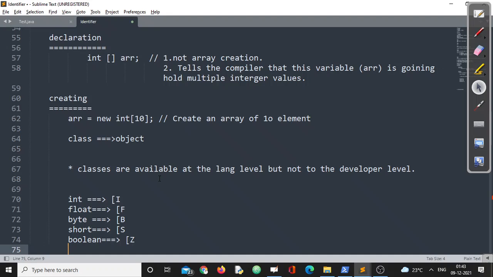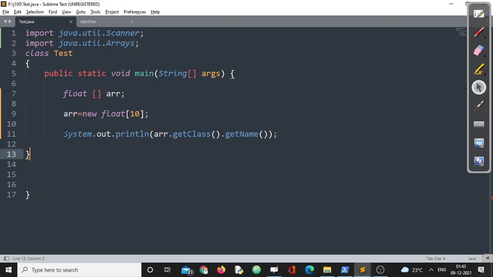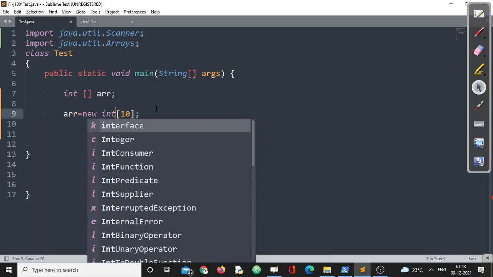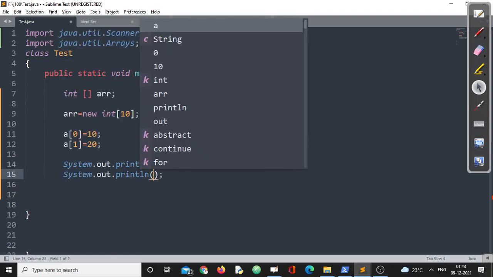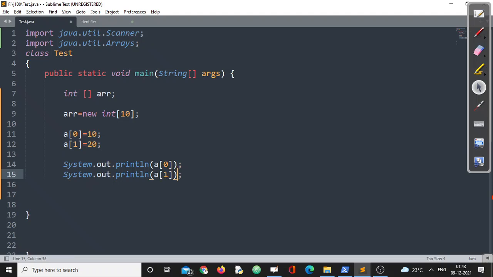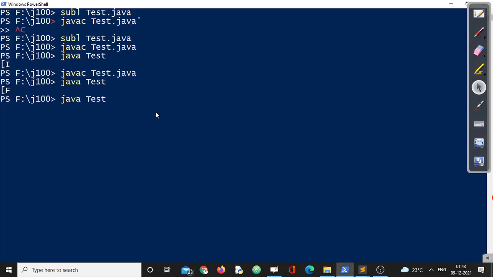And we have also proved that one. Let us see how the values can be inputted into the array and how those can be displayed, right? We are going through that int array. Now, if I am writing a of 0 is equal to 10, a of 1 is equal to 20, right? Now I want to print. Similarly, I can print a of 0 and a of 1. Also, I can put them in a loop. We'll see to that, don't worry.